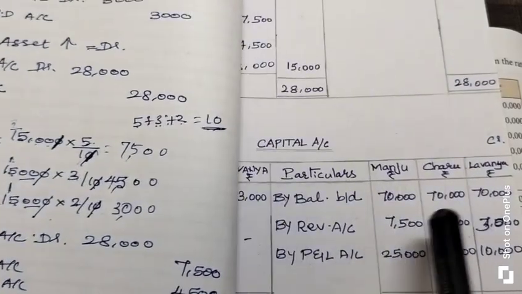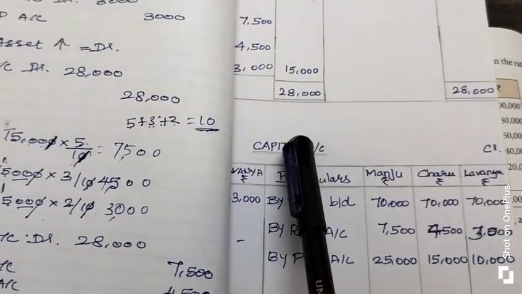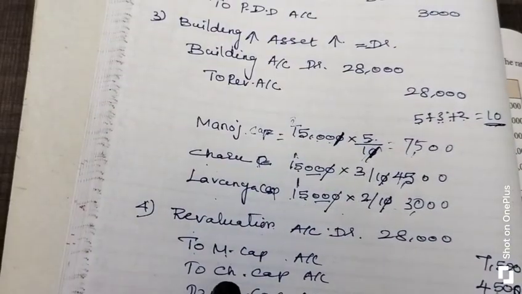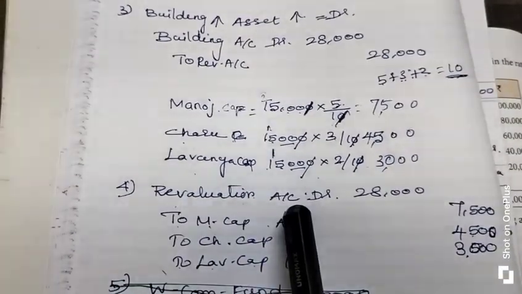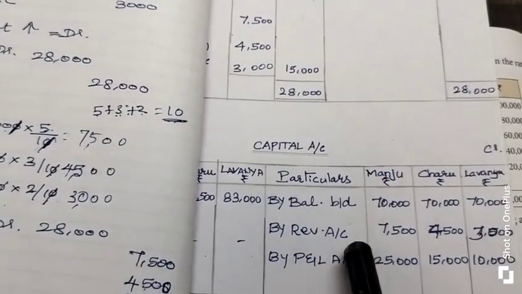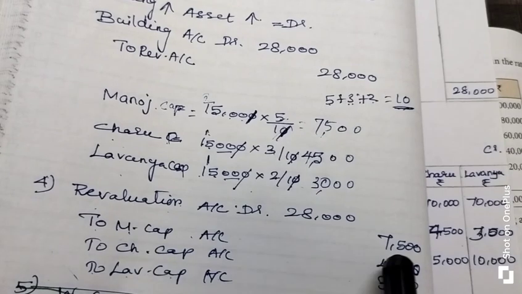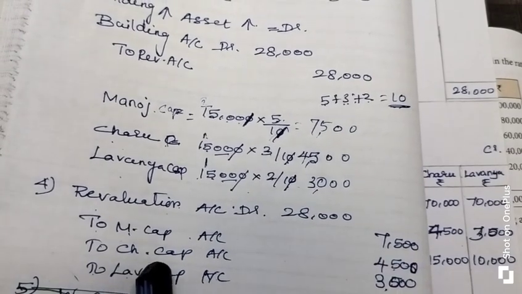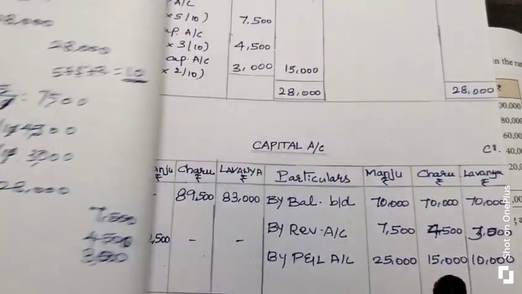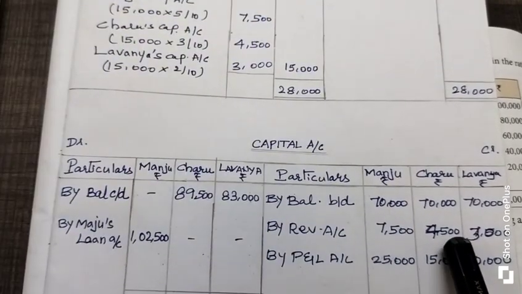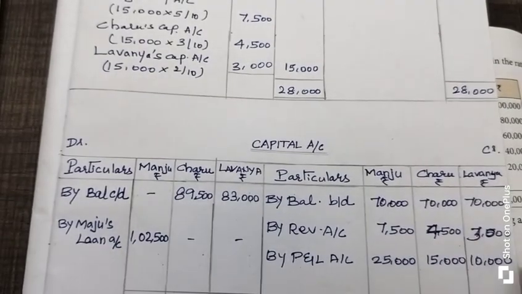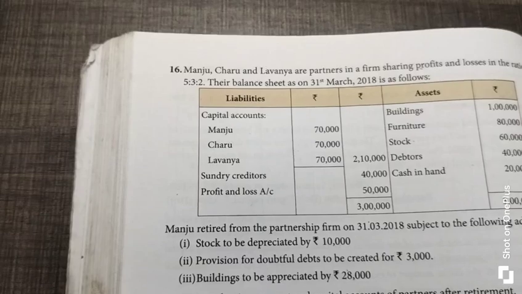So you go to the credit side of the capital account and enter the opposite account on the credit side. Which is the opposite account from the capital account? Revaluation account. So you are going to write by revaluation account. Respectively, Manju's capital 7,500, Charu's 4,500, Lavanya's 3,000 rupees. We are going to enter 7,500, 4,500, 3,000 rupees. Respective partners' columns entered. Then come to liability side.